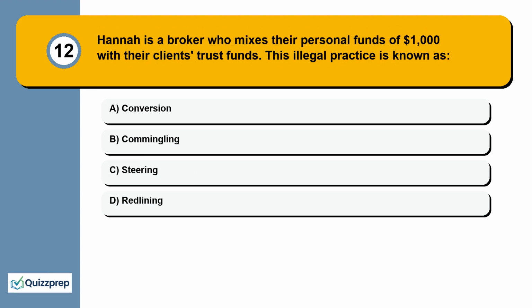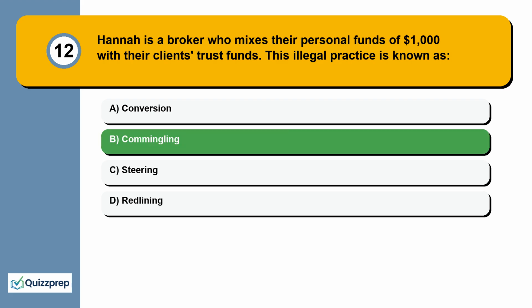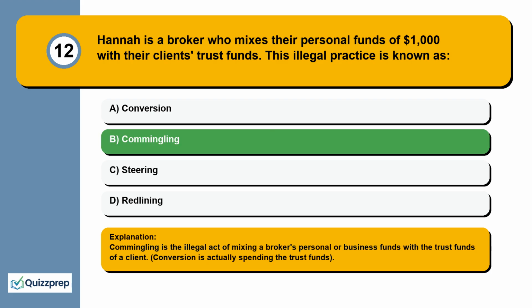Question 12. Hannah is a broker who mixes their personal funds of $1,000 with their clients' trust funds. This illegal practice is known as conversion, commingling, steering, redlining. Commingling is the illegal act of mixing a broker's personal or business funds with the trust funds of a client. Conversion is actually spending the trust funds.